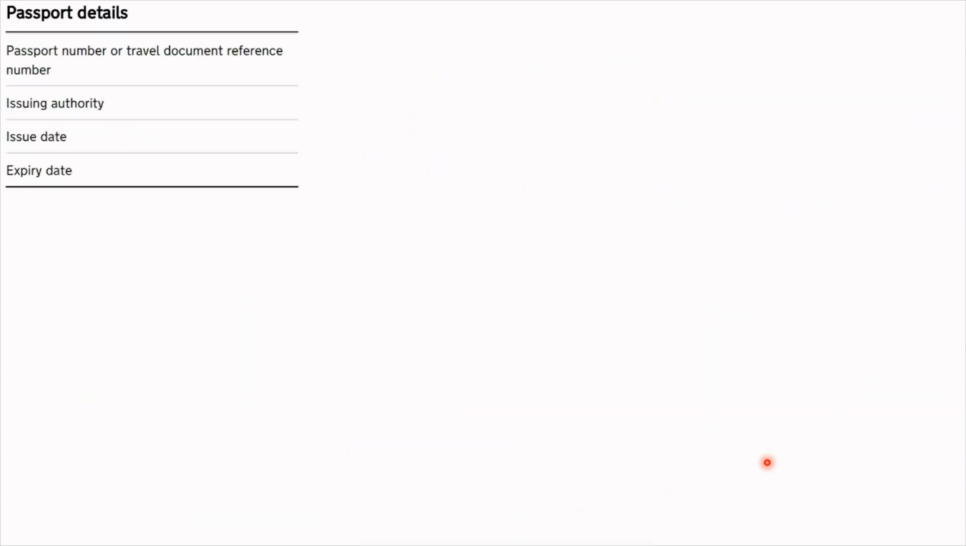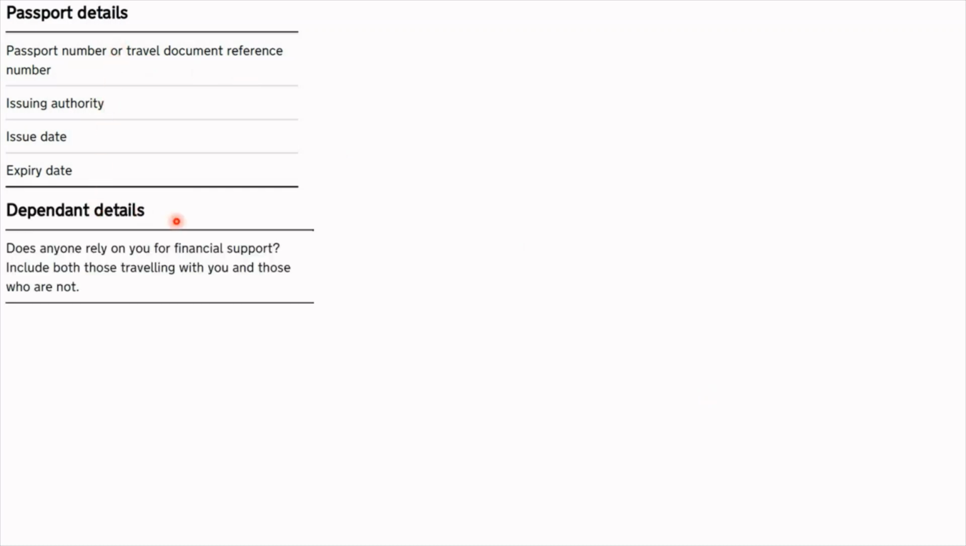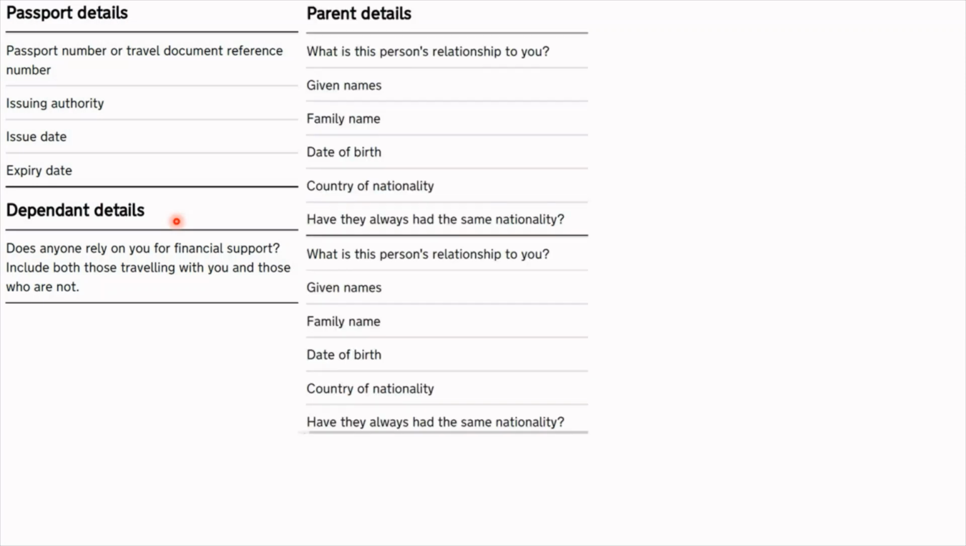Next up were passport details, which were extremely straightforward. Again, all of these things should be mentioned on your passport very clearly. Next up, we had dependent details. So at the time, I didn't have anyone that was financially dependent on me. So I just wrote no to this question. Next up, we had parent details. So I had to fill out the details for both my father and my mother, which was pretty straightforward. Just grab one of their passports and use it to fill out all the details, although most of us probably know all this information as is.